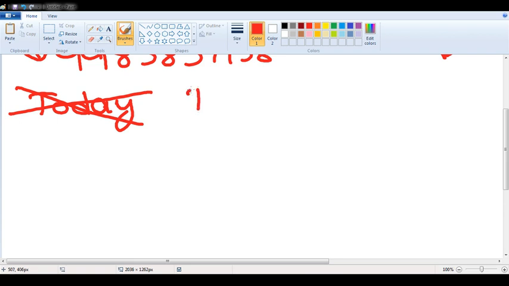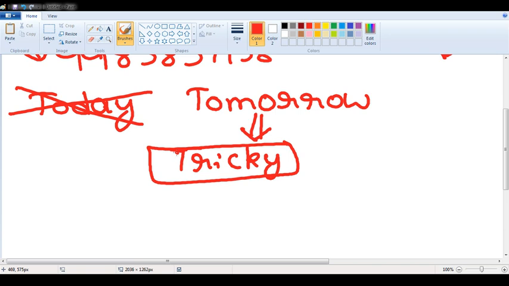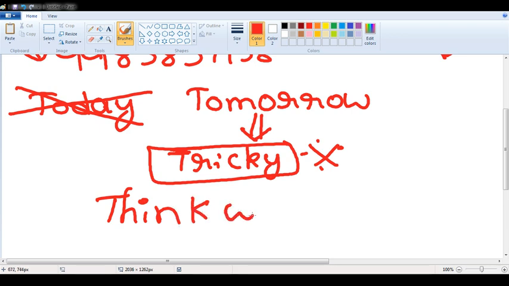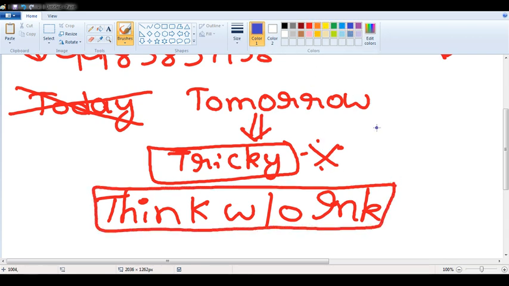But having said that, tomorrow every student who is listening to the class will be attending one of the very, very beautiful and tricky concepts. Probably without using a pen, you will solve most of the questions. We name that topic as think without ink. That means you need not worry about putting ink on your paper. You can think and you can solve those questions. It's a very, very good topic.